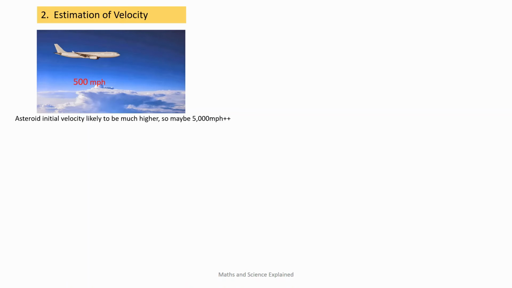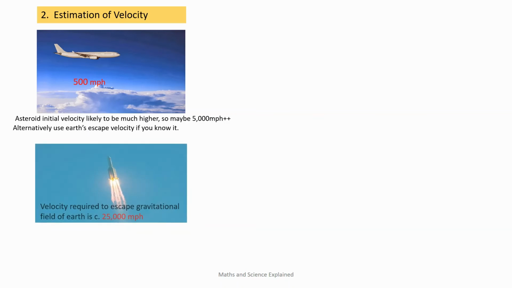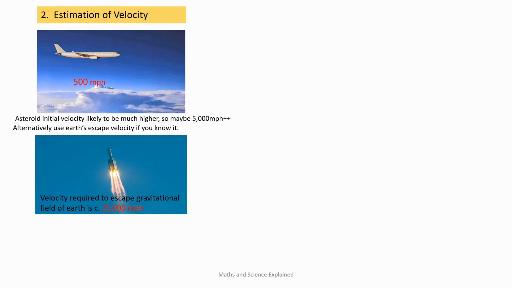When I did my estimate, I assumed it would be the order of the Earth's escape velocity of 25,000 miles per hour. This is the velocity required to fully escape the Earth's gravitational field, and is required to be achieved by rockets such as the Saturn V that took men to the moon. I used escape velocity as a reference because the asteroid would have had to escape the gravitational field of another large body in order to arrive at Earth. We have derived the velocity in miles per hour, as this unit is familiar in the UK and America. However, we need the velocity in meters per second.